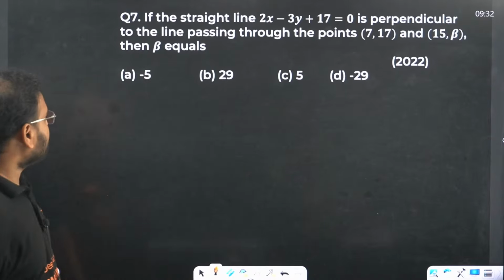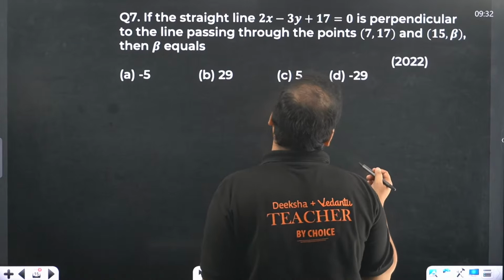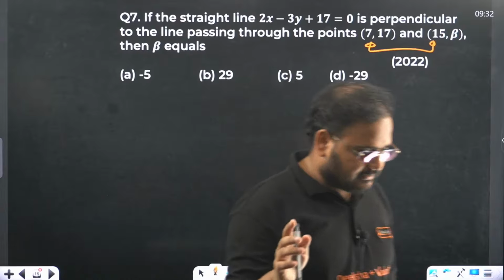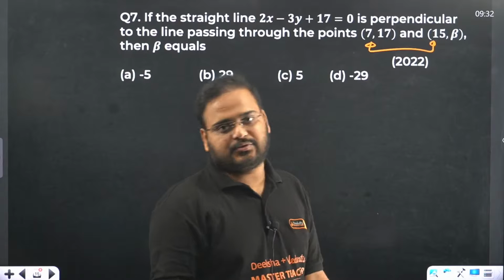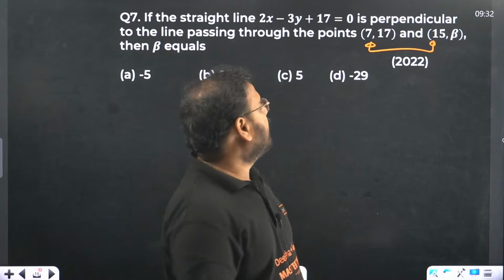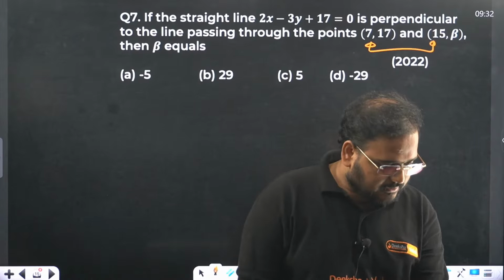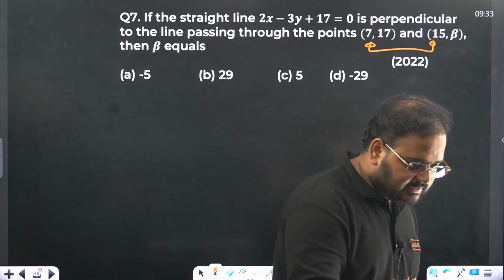Okay. Question number 7. If the straight lines are perpendicular to the line passing through this point. So let's do one thing. From these two lines, what can we do? Achha, I have a question, guys. Can I go faster now? Because it's very slow. For the first half an hour, we have done only 6 questions. I have 50 questions to finish. Can I go faster? Otherwise, this class will go for 4-5 hours. Let's check how many are getting the answer. So 60 and 40, C and D. Let's see.